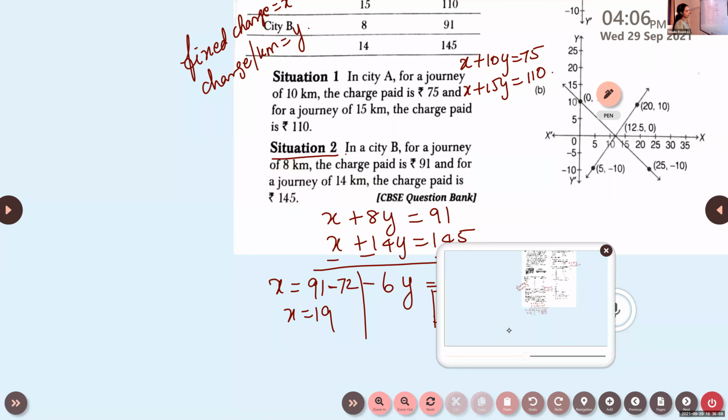Again, look at D. You are getting parallel lines, they are perpendicular. Surely it is not. So this is also not possible. So the option is C. For the exam, a graph will be given, and from the graph you have to give the answer. You'll get questions in this form.